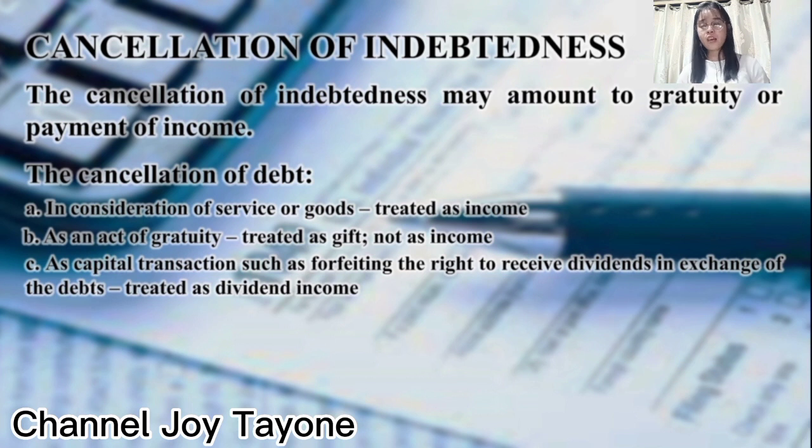The cancellation of debt, we have three here. The consideration of service or goods. So this one is treated as income. Next, we have as an act of gratitude. So this is not treated as income. This is treated as income. So for your clear understanding, it's more likely a tip. The last one is capital transactions such as forfeiting the right to receive dividends in exchange of the debt, treated as dividend income. So this one is for corporation.